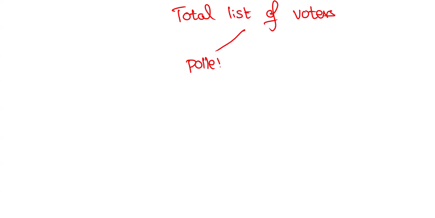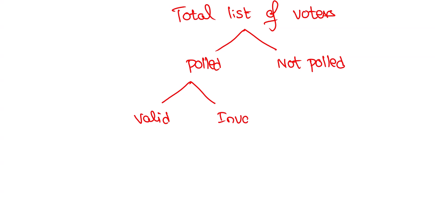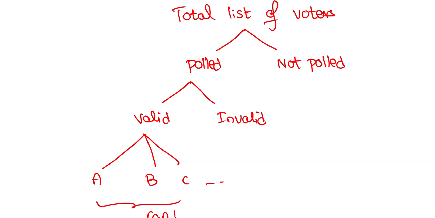See, generally voters concept is what? Total list of voters will be there. Before conducting any election, they'll give list of voters in that area. In that list of voters, on the day of election, some people may attend for polling, some people may not attend for polling. In question not mentioned means 100% polling you have to take. Again, among polled, there is a part which is valid and invalid. And among this valid, the votes are split for candidates. These people are candidates. This is the entire concept actually.